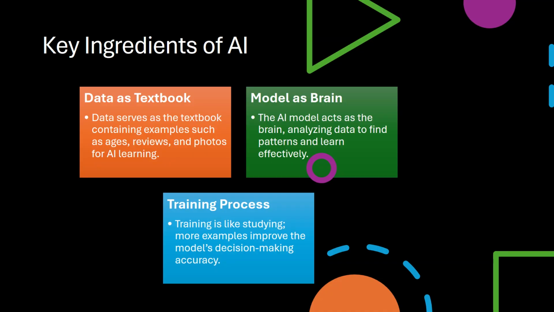AI systems are built on three main components: data, models, and training. Data is the foundation, like a textbook for a student. The model is the brain that looks for patterns in the data. Training is the study process. The more examples the model sees, the better it gets at making decisions, like recognizing a cat in a photo or spotting a positive review.